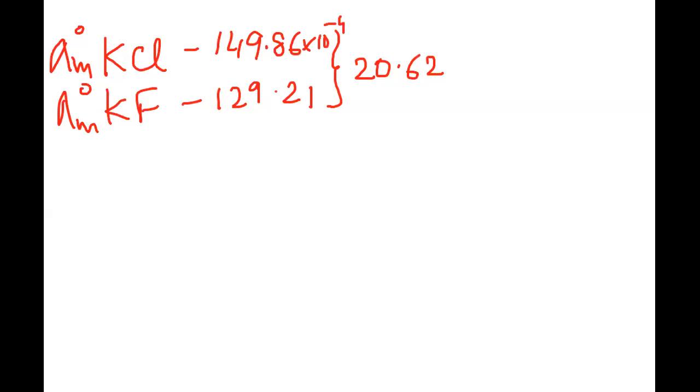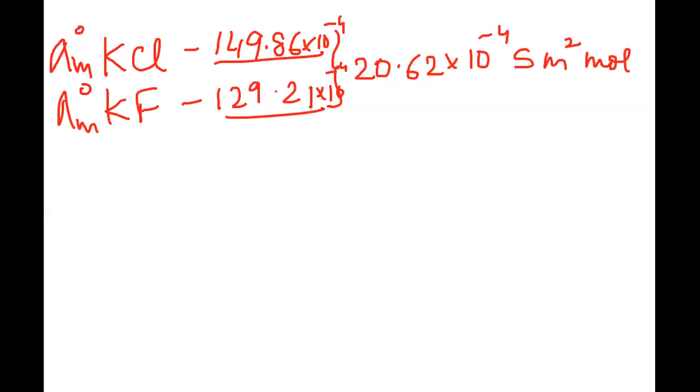This is 10 to the power minus 4 because the conductance values will not be so high. And this is also 10 to the power minus 4. So 20.62 into 10 to the power minus 4, units being Siemens meter square moles inverse. What I'm trying to say is that again, in this case, we have taken the cations same, anions different. Now let us compare the same thing for another set.